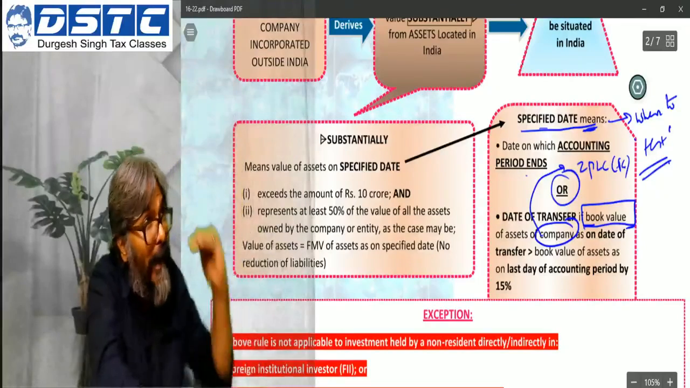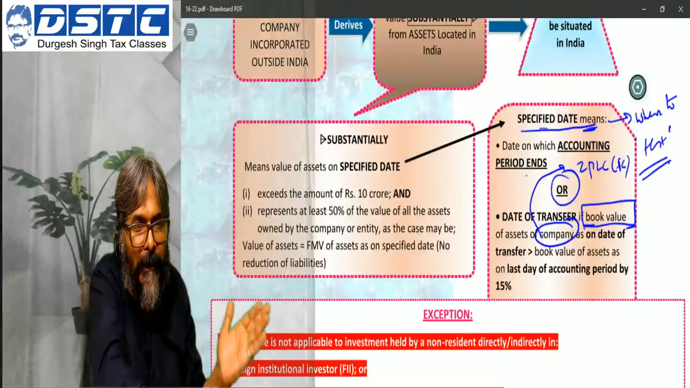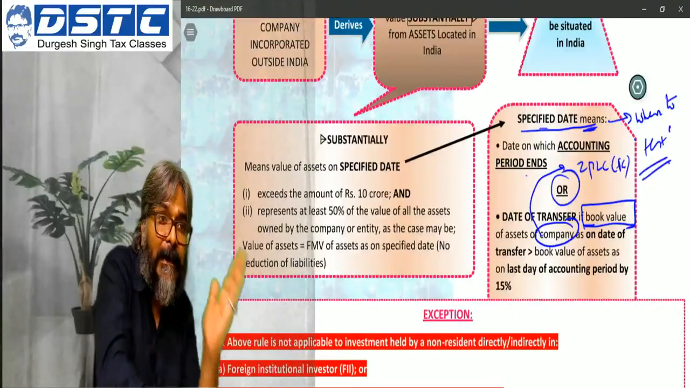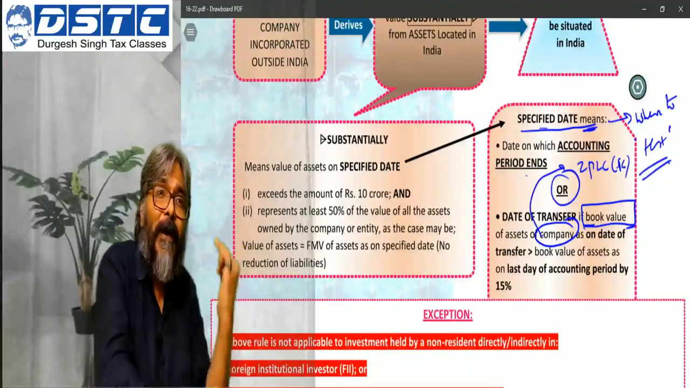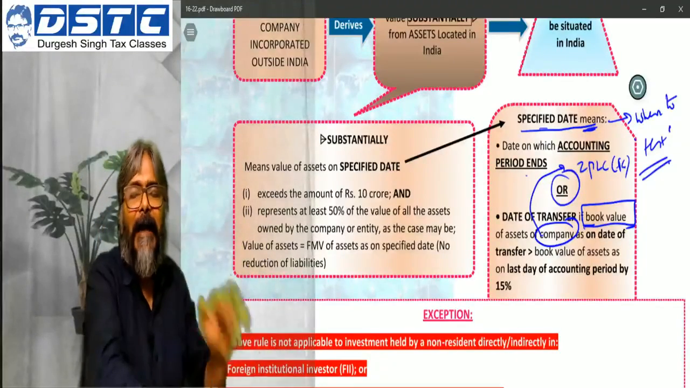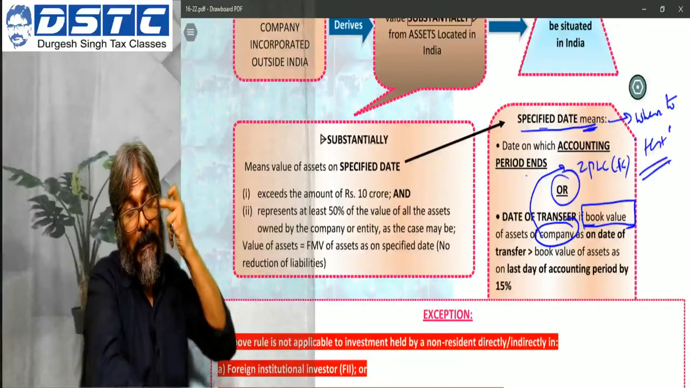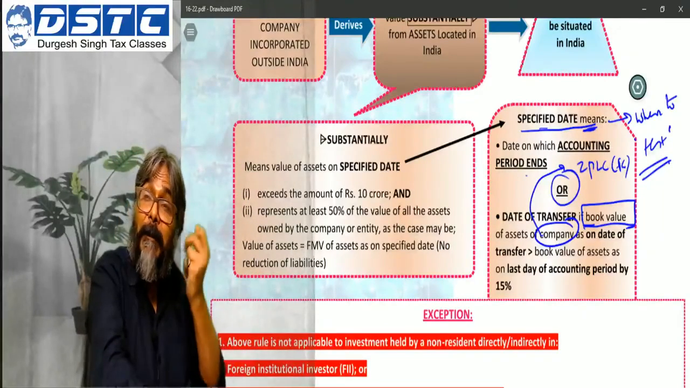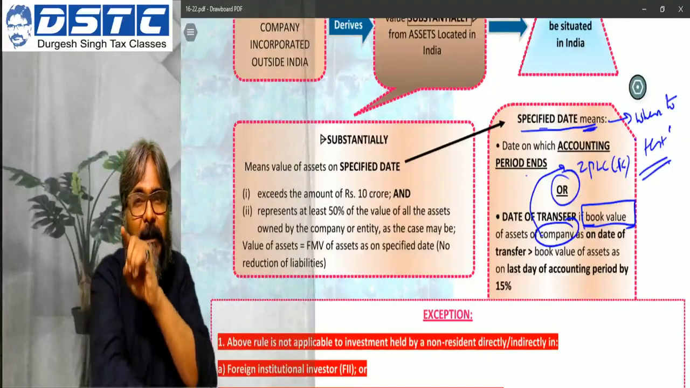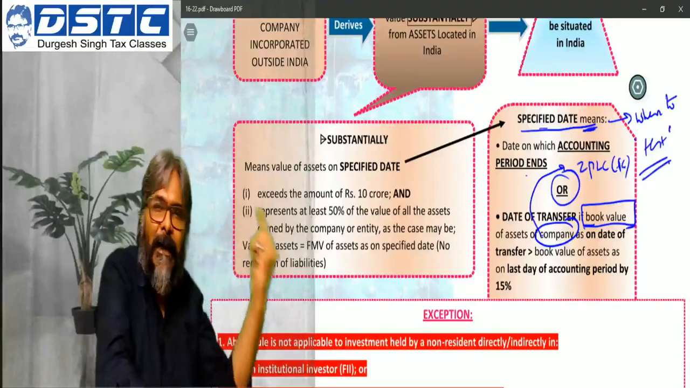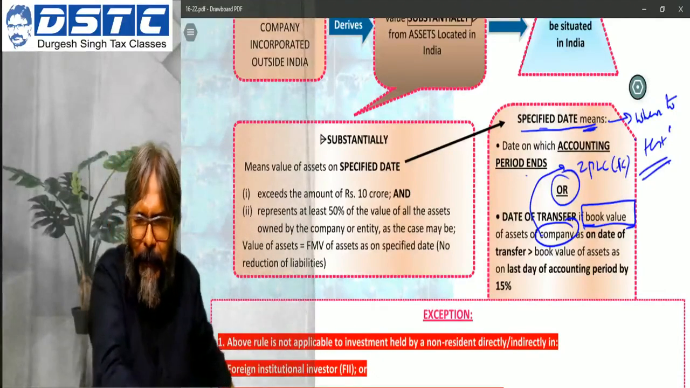If the total book value of the foreign company, which is ZPLC, as on the date of transfer, has increased by more than 15% when compared to the total book value of the same foreign company as on the last date of the accounting period preceding the date of transfer, then you will go with the date of transfer as the specified date, and not the last date of the accounting period preceding the date of transfer. Did you all get this one?